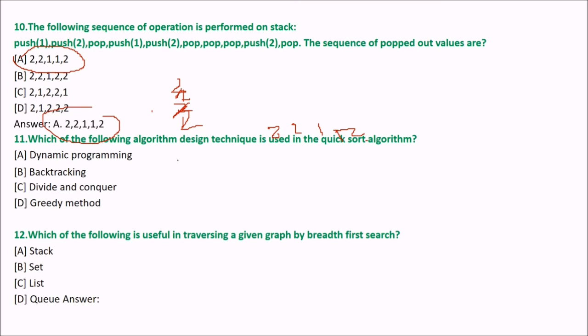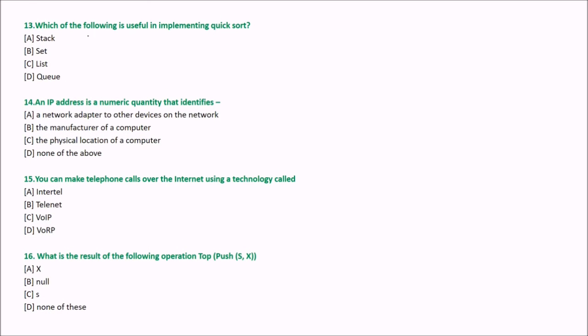Which of the following algorithm design techniques is used in the quicksort algorithm? We have just seen this, divide and conquer. Which of the following is useful in traversing a given graph by BFS? The answer is Q. For BFS, breadth first search, we use a queue. Which of the following is useful in implementing quicksort? The options are here. The answer is stack. For quicksort, we use stack.